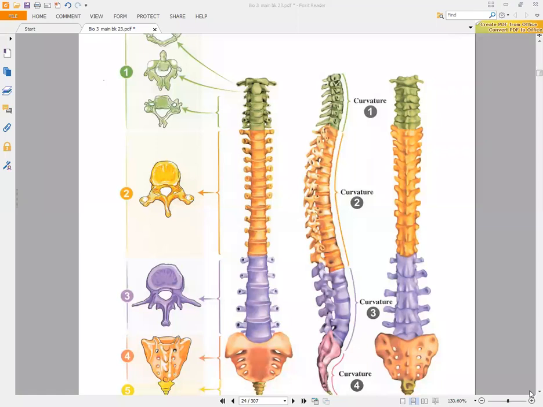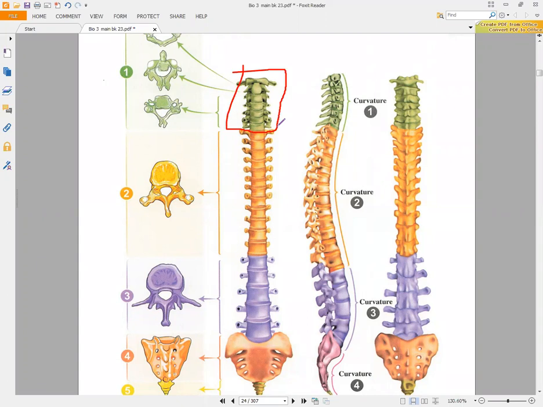we have here 5 regions that will be present inside the vertebral column. The vertebral column is present inside our body, but in the back. If you look here, you will find that it consists of many vertebrae. These vertebrae are classified according to the region where they are present.